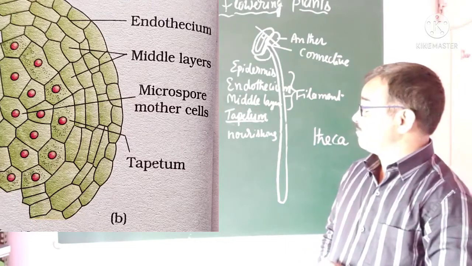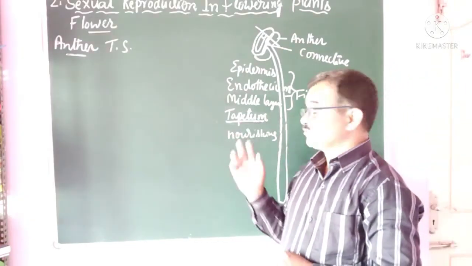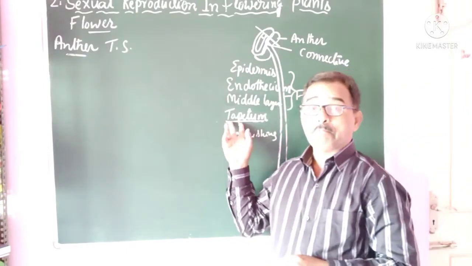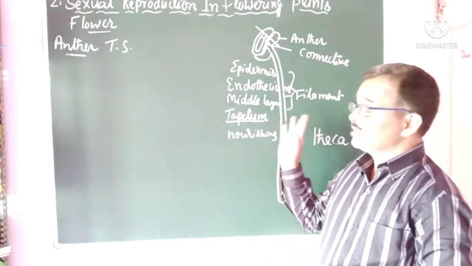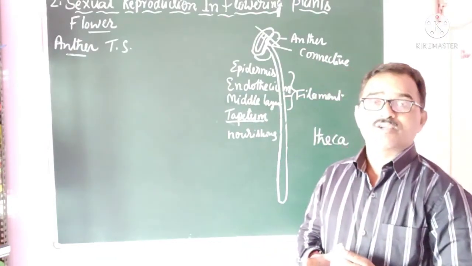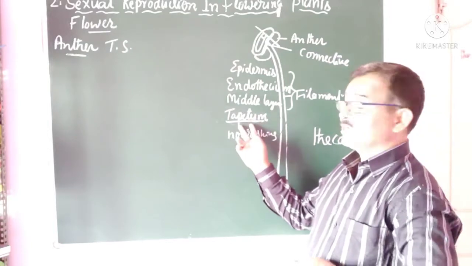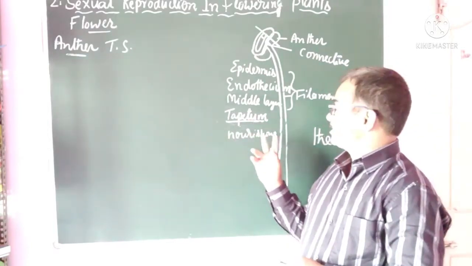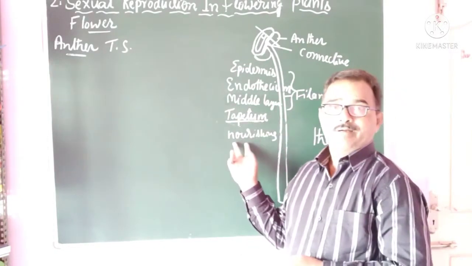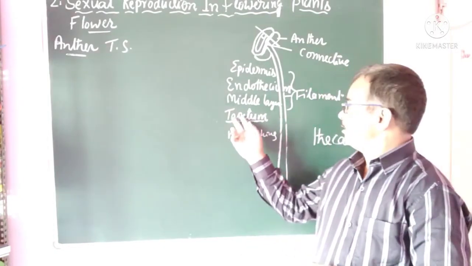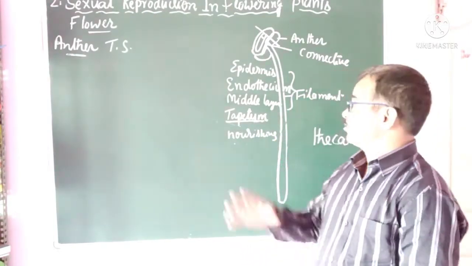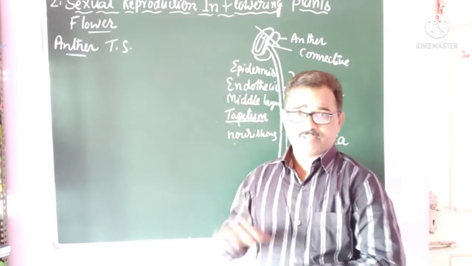Usually, one familiar question is: what is tapetum? What is its function? An anther with a malfunctioning tapetum results in the loss of microspores, loss of pollen grains. Why? Because the tapetum plays an important role as a nourishing layer which nourishes the developing pollen grains. If it is malfunctioning, if there is any problem, then it cannot help in microsporogenesis. So that's why the tapetum is a very important layer.